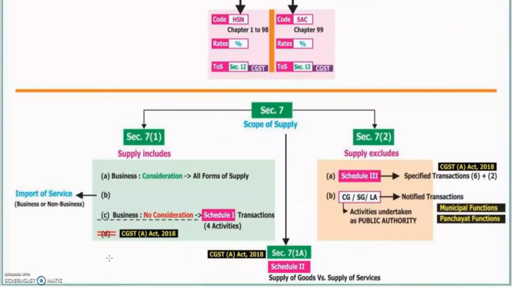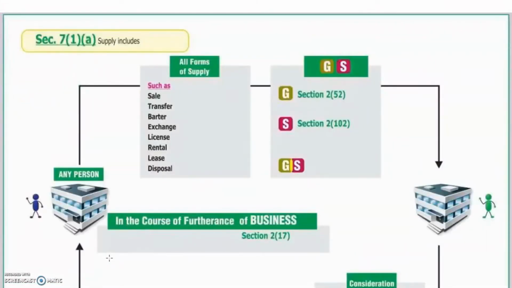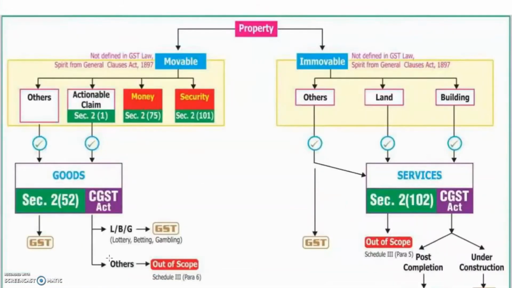So we have a diagram to explain this. Property is also movable. Immovable thing is not defined in the General Clauses Act. It is not defined in the GST Act; we are taking it from the General Clauses Act of 1897, which has been continuing in the Sale of Goods Act 1930 also. And the second thing is immovable property. This is also not defined in the GST Act, taken from the General Clauses Act 1897 and the transfer of immovable property.